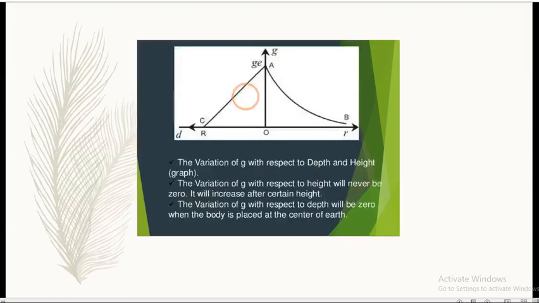You can see the graphical nature, the variation of g with respect to depth and height. As we all know, the variation of g with respect to height will never be zero. It increases after a certain height. And for depth, the variation of g with respect to depth will be zero when the body is placed at the center of earth.